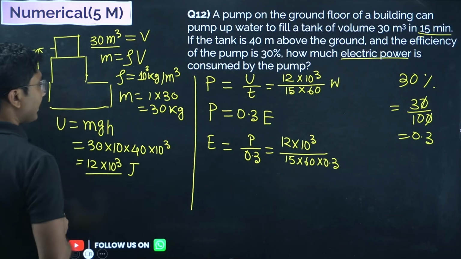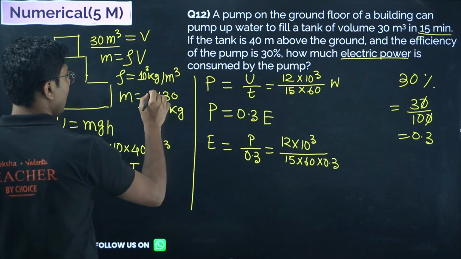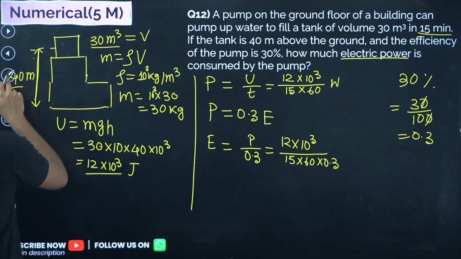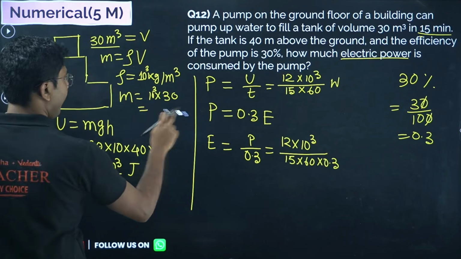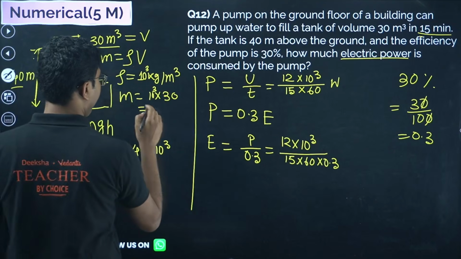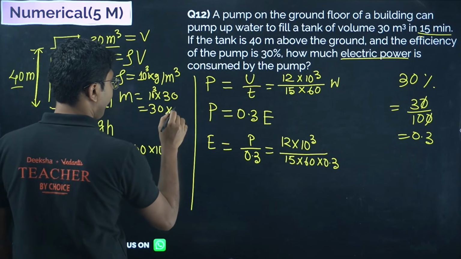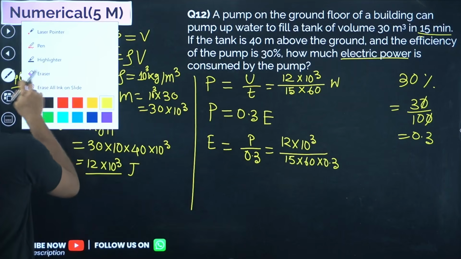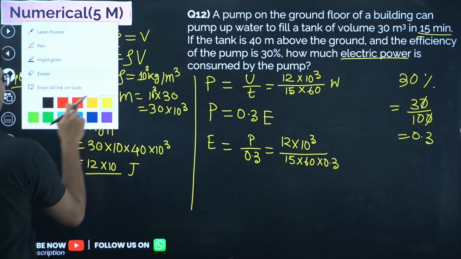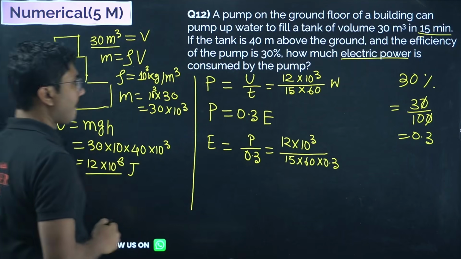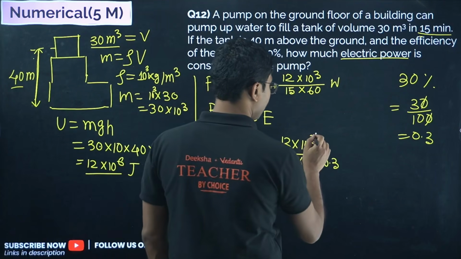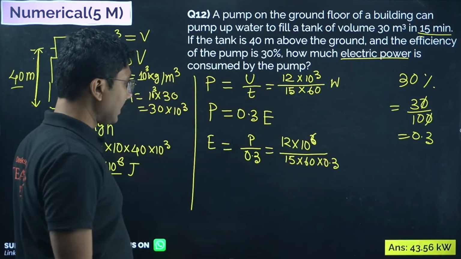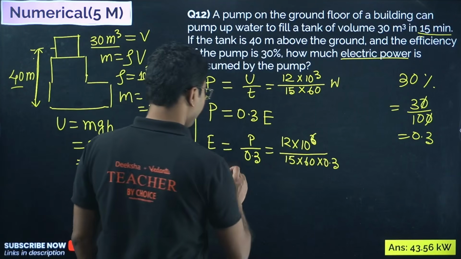So it will be 10 to the power of 3 kg, and overall it will be 10 to the power of 6. Now if you calculate this, you will get the answer as 43.56.